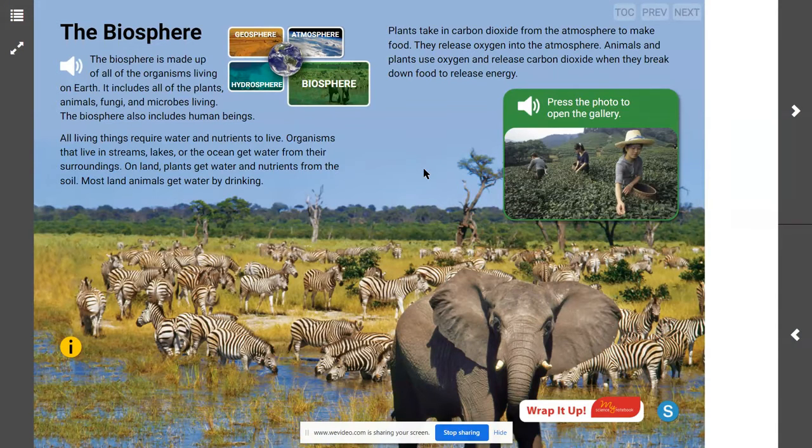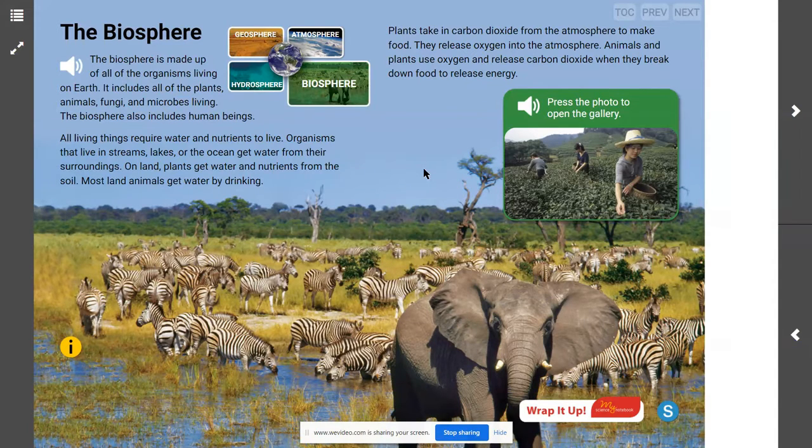Clearly, you're thinking that plants need sunlight to make food, and sunlight is a non-living thing, but without it, that environment is not sustainable for plants. Or nutrients from the soil. Those are non-living things, but plants and animals need those nutrients in order to survive. So we've spent a lot of time here in the biosphere talking about life and living things, but there are non-living components of the biosphere and of the geosphere and the atmosphere that help to support the biosphere.